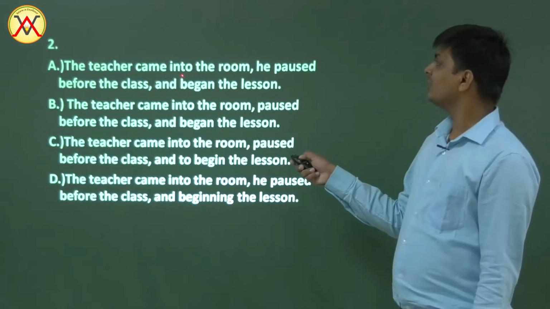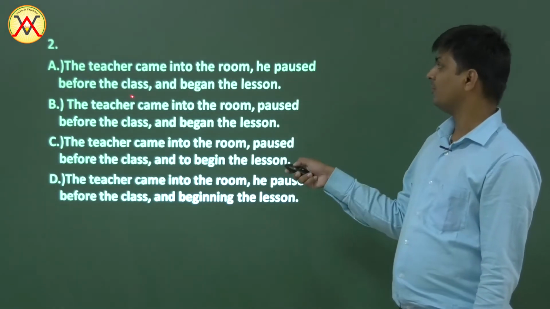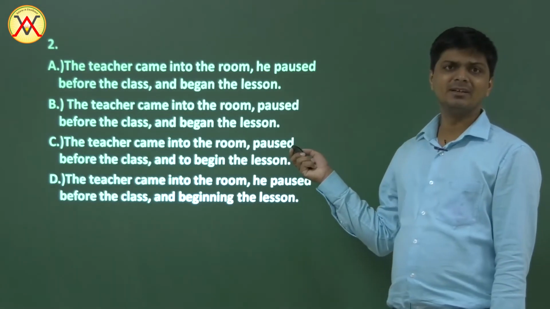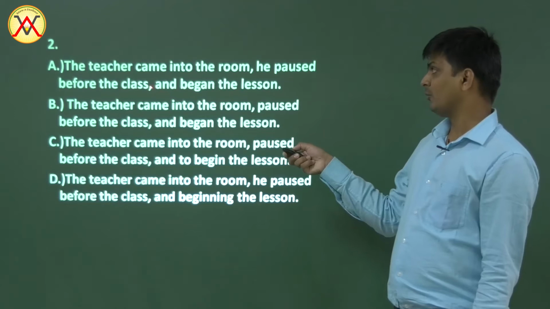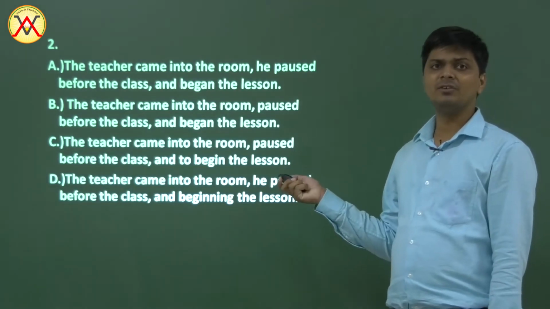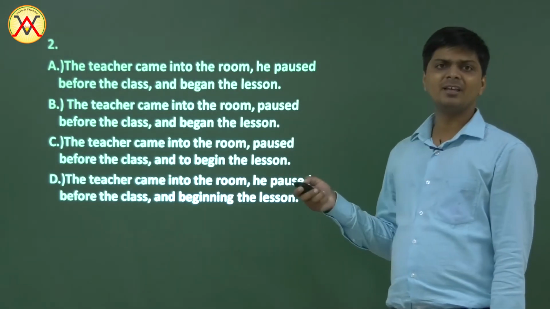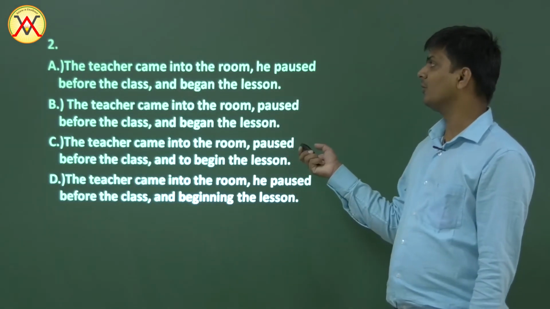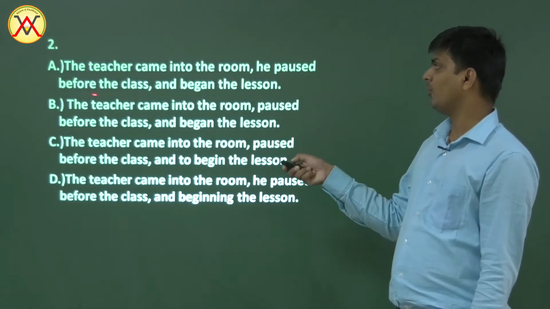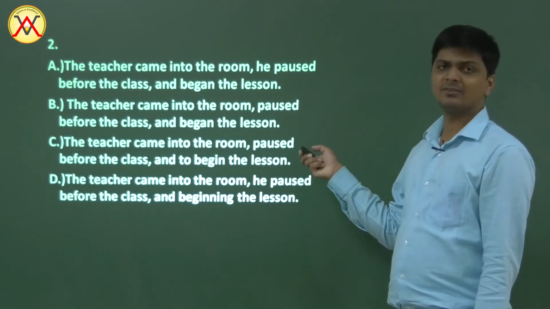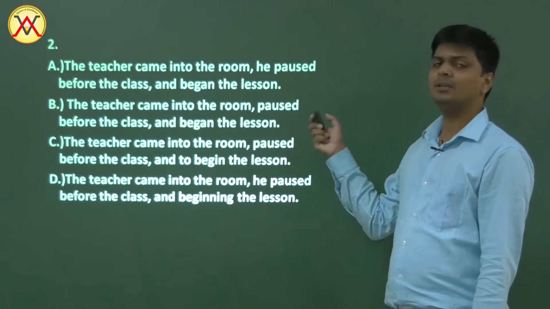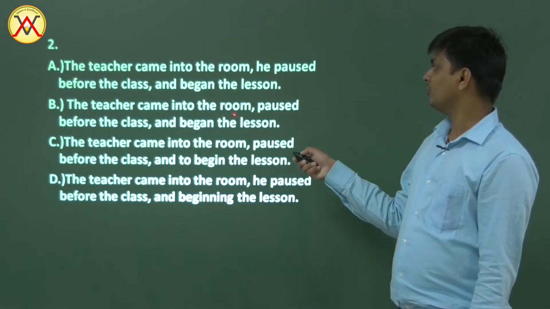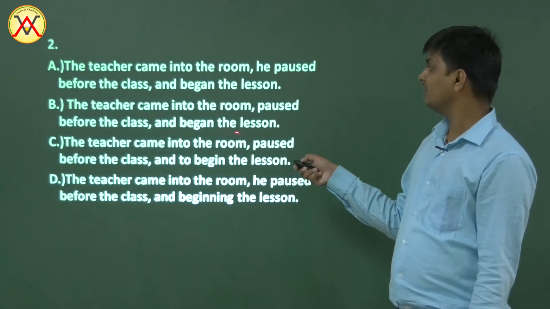Question number 2. The teacher came into the room. He paused before the class and began the lesson. What is the need of this he here? The teacher came into the room, paused before the class and began the lesson should have been sufficient. This he is coming unnecessarily here. And if it is here, it should be after and also: the teacher came into the room, he paused before the class and he began the lesson. But we have he here and no he here. Therefore, it's wrong.